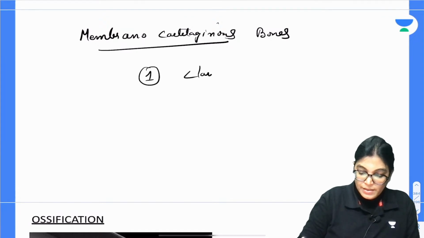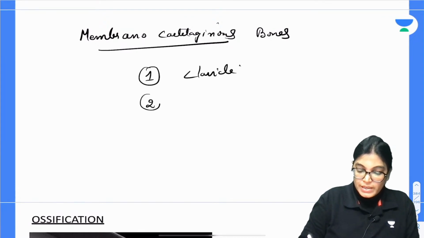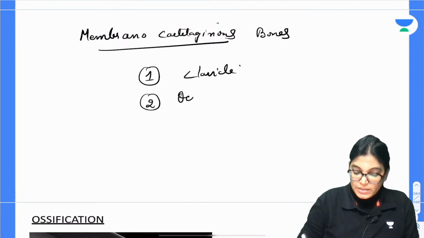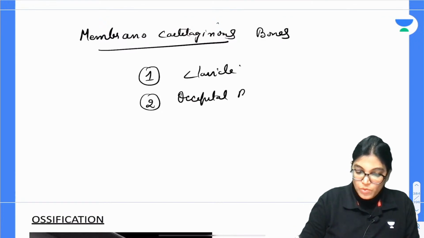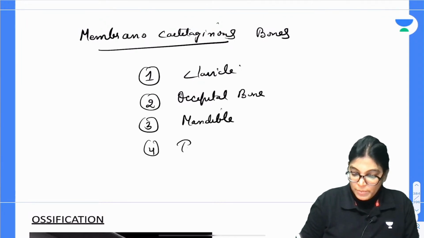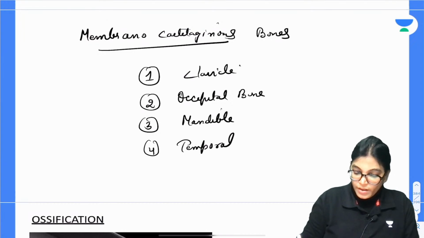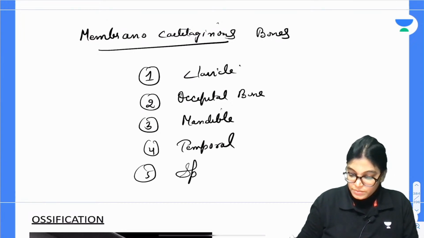Examples are the clavicle, which has both enchondral and membranous ossification. Another example is the occipital bone. The mandible also has both types of ossification. The others are the temporal bone and the sphenoid bone.